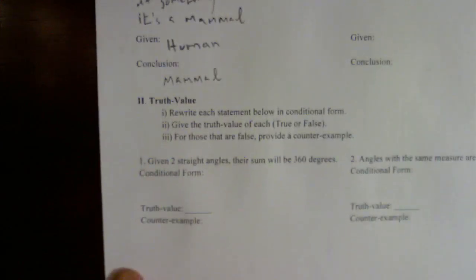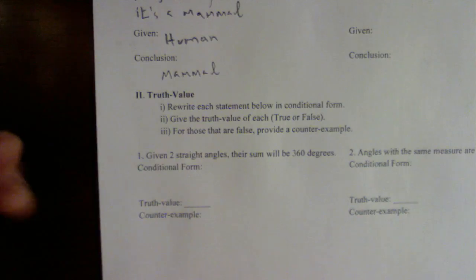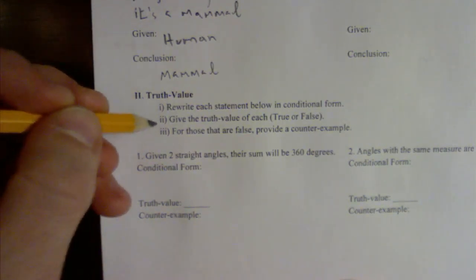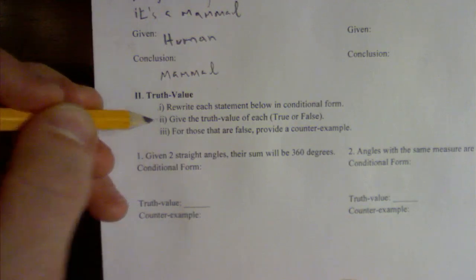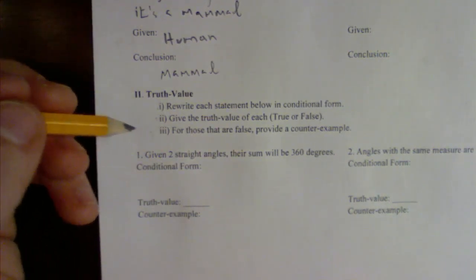Let's take a look at the second set of questions, the truth value set. Now for this, you need to rewrite each statement in the conditional form. Then you need to give a truth value for each. You need to say whether or not it's true or false. For any of them that are false, you need to provide a counterexample to show that it's not true.